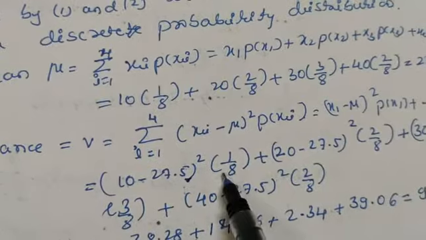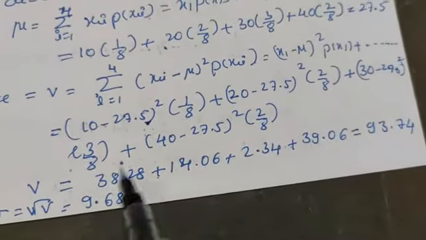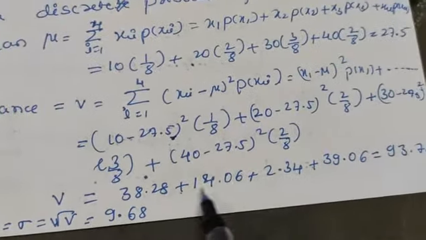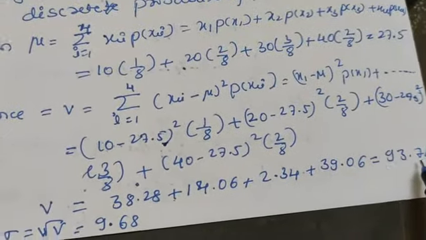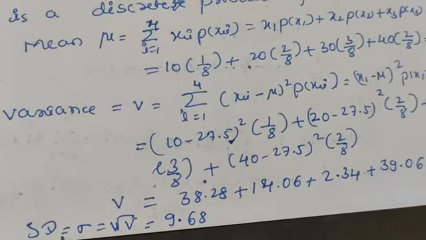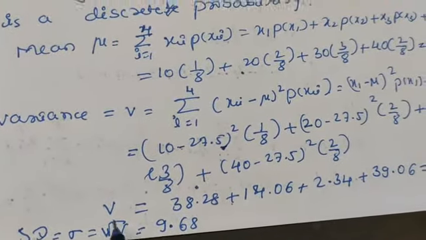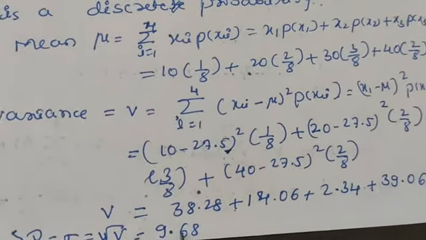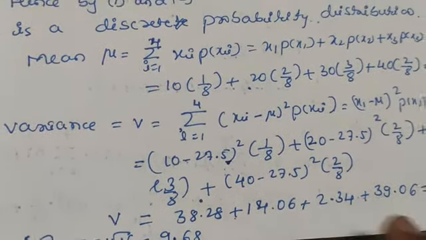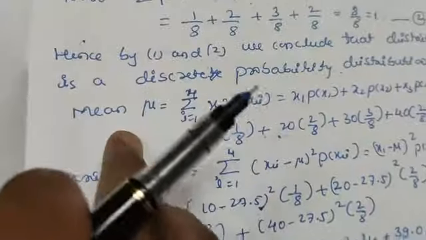Add all these, substitute all these values. After simplification you will get V as 93.75, and we know standard deviation sigma is the square root of V, which is equal to 9.68. So this completes this example.